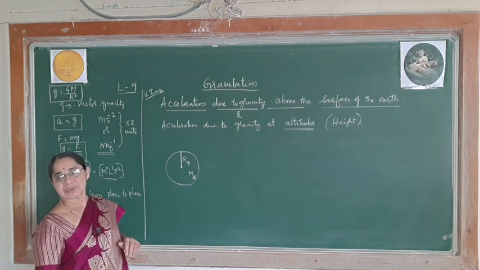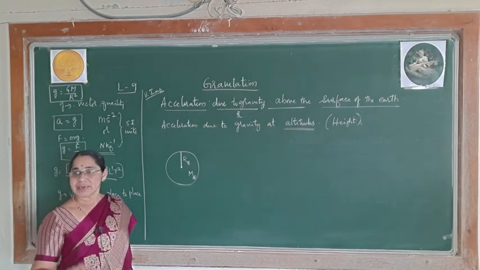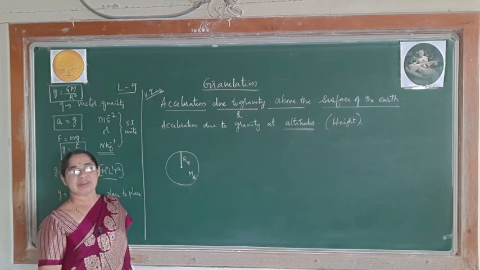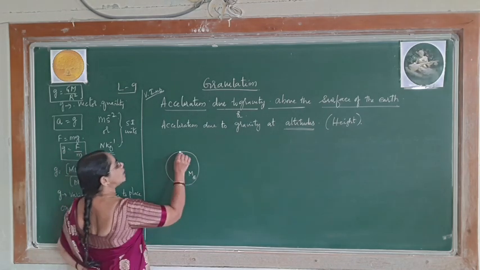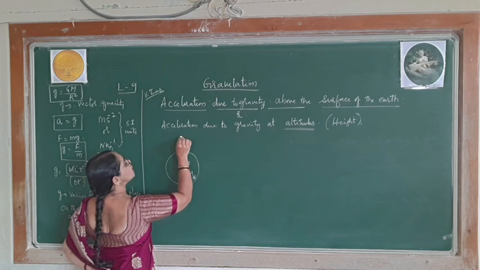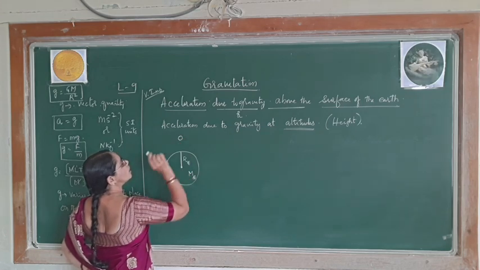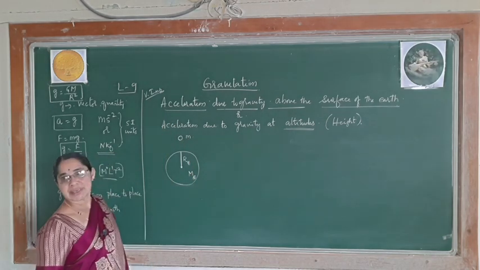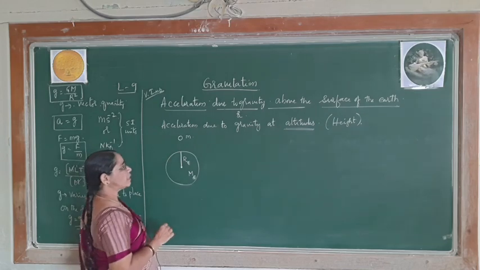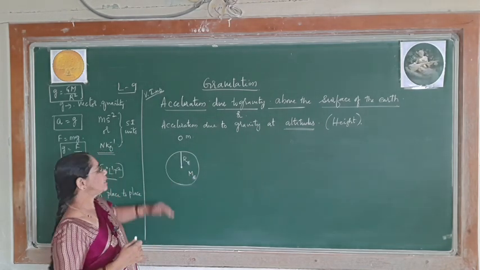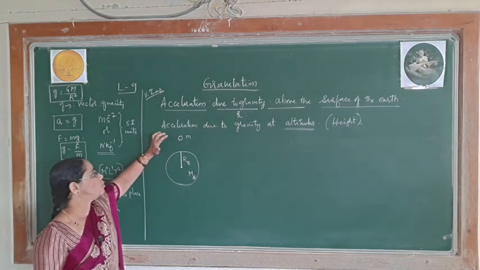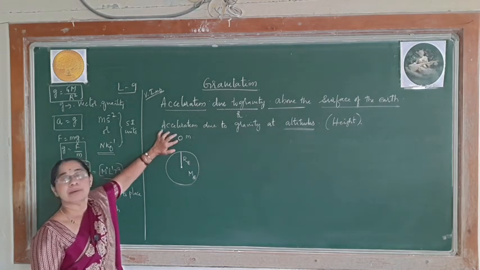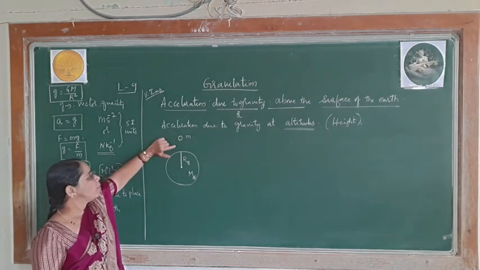Mass of the earth. Now let me take a small object which is above the surface of the earth. Here at this position I have taken a small object of mass m, which is above the surface. Sometimes it may be exactly on the surface, sometimes slightly closer to it, sometimes it may be at some height. I will tell you all the steps required. Now for your reference I have drawn this figure here. So this is the mass of the object which is above the surface of the earth.